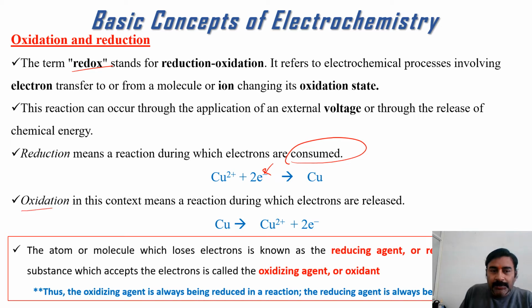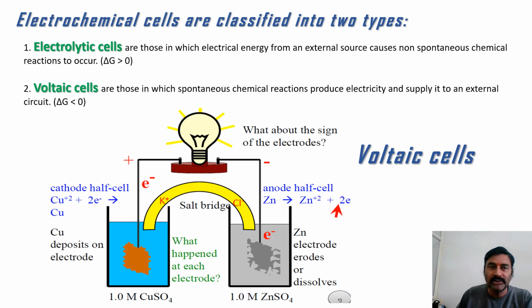And oxidation is the process where the electrons get released during the electrolysis process. The atoms or molecules which lose electrons are known as reducing agents, and consequently the substances which accept the electrons are called oxidizing agents or oxidants, right? Because the oxidizing agent is always being reduced in a reaction, and the oxidant reagent always decreases in quantity from what we use initially.